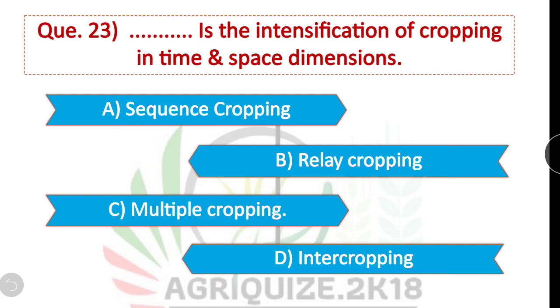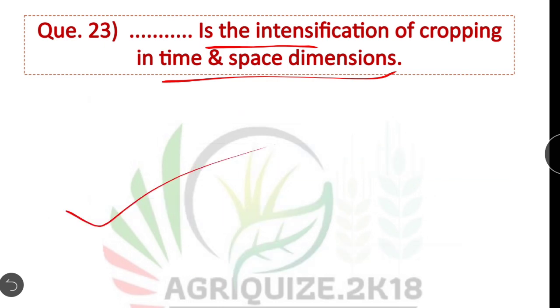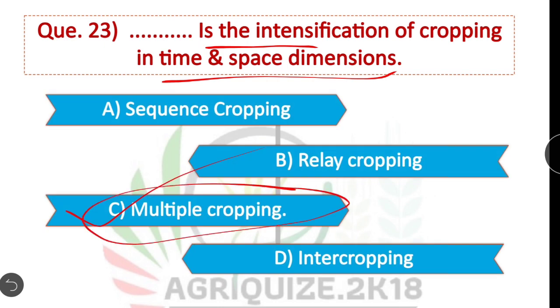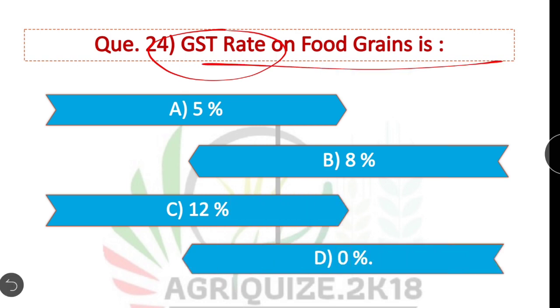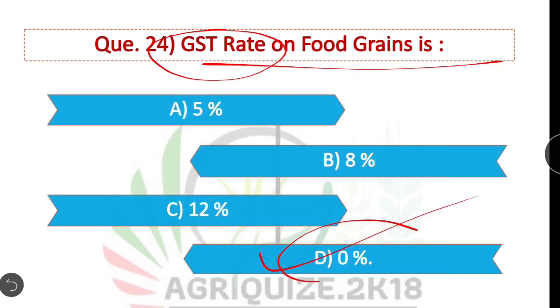Question 23. What is the intensification of cropping in time and space dimensions? Option C is correct. Multiple cropping is the intensification of cropping in time and space dimensions. Question 24. GST rate on food grain seeds. Option D is correct. There is no GST, that is 0% GST rate on food grains.